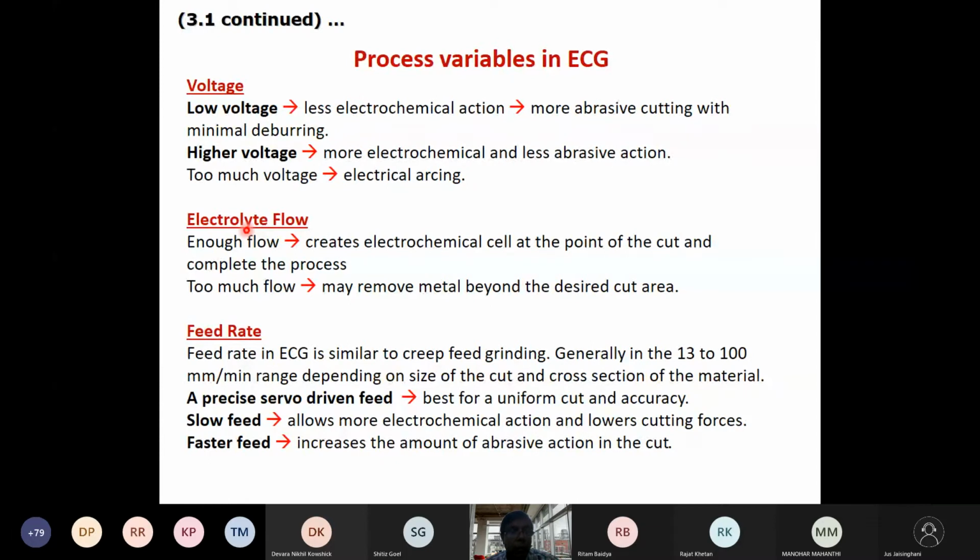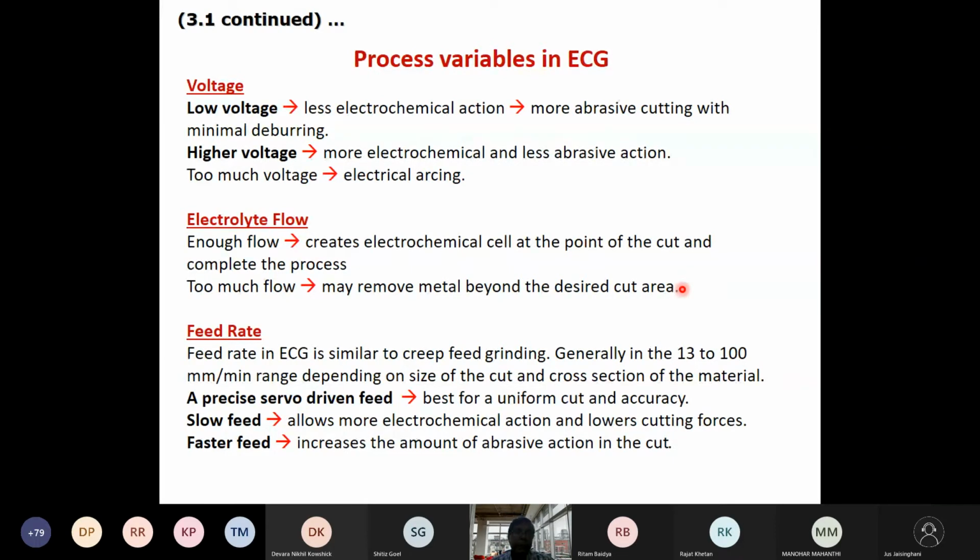About electrolyte flow, we should have enough flow so that it can create an electrochemical cell at the point of cut and complete the process. But with too much flow, it may remove metal beyond the desired area of cut. So we have to limit the electrolyte flow to avoid the stray cutting process.